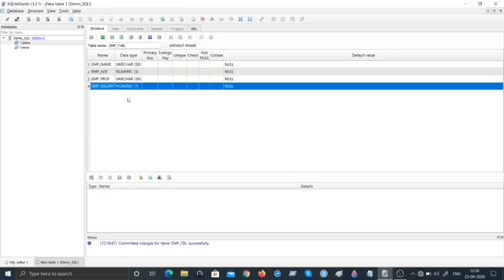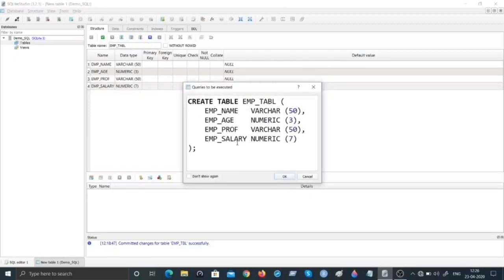How do you do that? Look at this icon here. If I move my mouse over it, it says commit structure changes. Notice when I click this, you will get a pop-up window where you get the exact SQL syntax for creating the table. So what do you mean? Just watch out. This is exactly the create table command that you would use for creating the table.